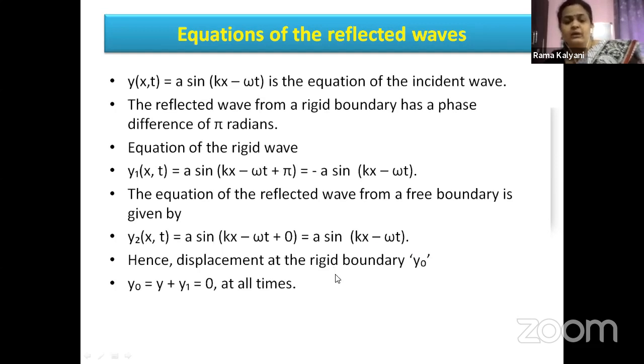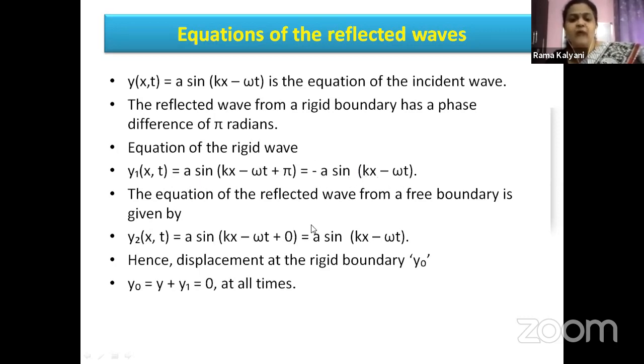Now, the final displacement at a rigid boundary, if you take it as y naught, is 0 at all times. Why, children? Y of x comma t is a sine kx minus omega t. Y1 of x comma t, that is the equation of the wave from the rigid boundary, is minus of a sine kx minus omega t.